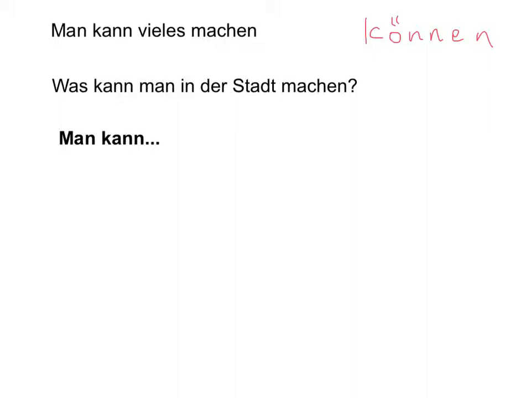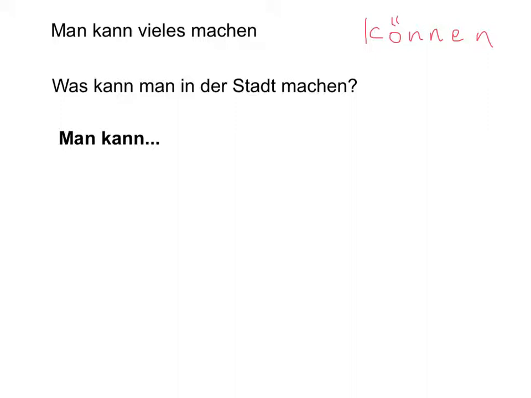Now it's quite important also to notice that when you use man kann, generally you're going to use another verb. For example, you can go swimming, or you can go running, or you can play football. So let's take that as an example.